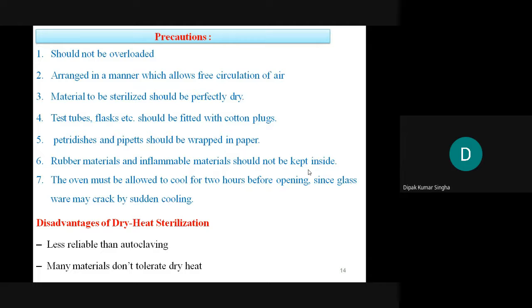The oven must be allowed to cool for 2 hours before opening, since the glassware may crack from sudden cooling.